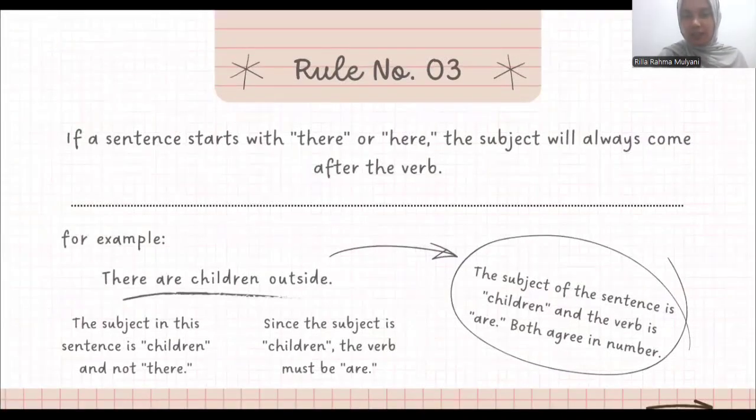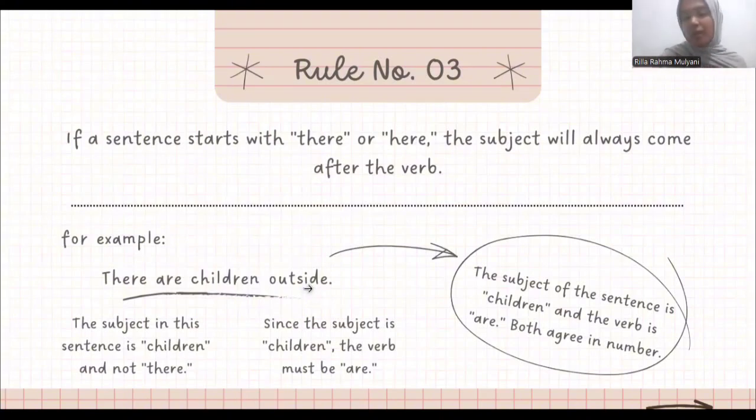Okay, next is rule number 3, there or here. For example, there are children outside. This slide explains that in sentences starting with there or here, the subject comes after the verb. In the sentence, there is not the subject. The real subject is children. Since children is plural, the correct verb is are. Easy tip from me: ask yourself who or what is there.